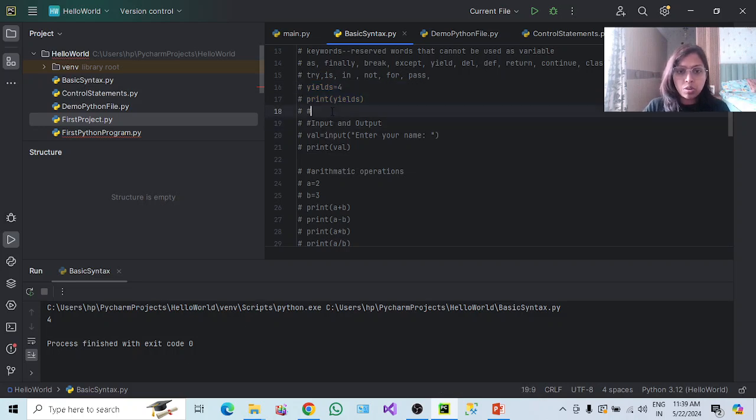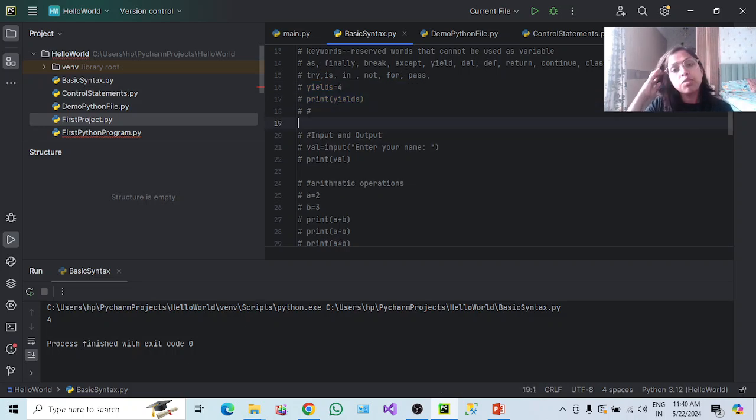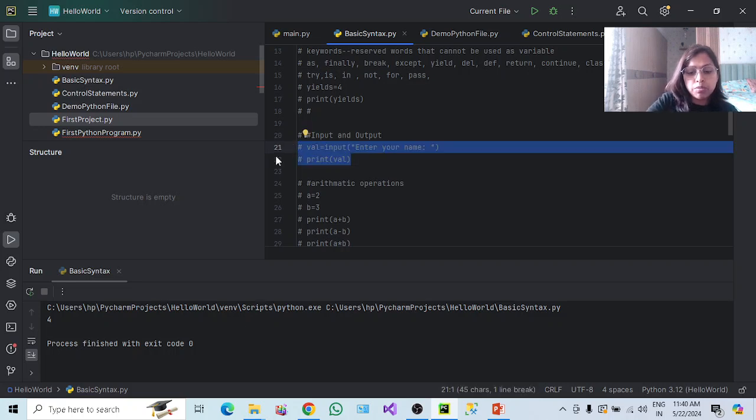Now coming to input and output. When you are working with a programming language, you often have to take input from the users, right? So how can you do it in Python? There is an inbuilt function which is input. It's a function or a method. Wherever you wanted to get the input from the user, you have to write a variable. Why do we use this variable? Because whatever the user inputs, we need to hold it somewhere, right?